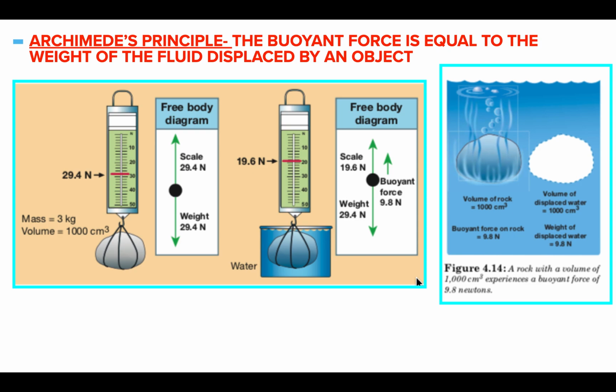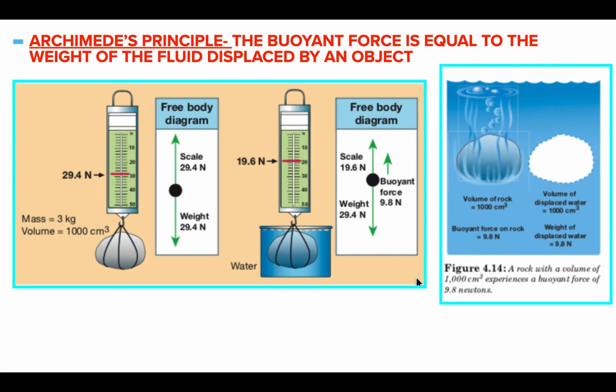So when you think about that, if the rock weighs 29.4 newtons and 9.8 newtons is pushing up on it, which force is greater? 29.4 or 9.8? 29.4, hence the reason why the rock sinks. So it's kind of a weird principle because we don't deal with it very frequently, but really that's all it's saying. The buoyant force is equal to the weight of the fluid displaced by the object.